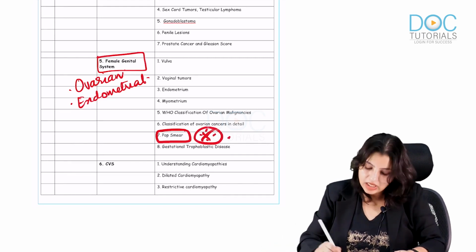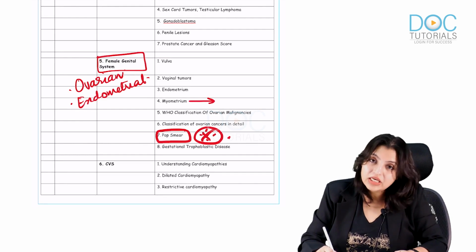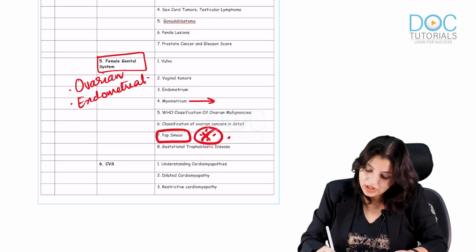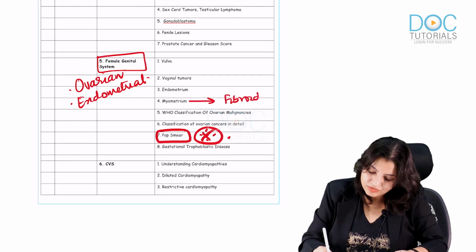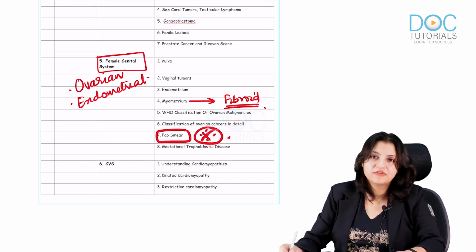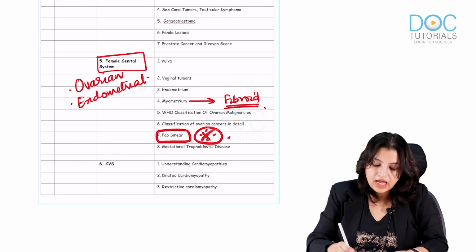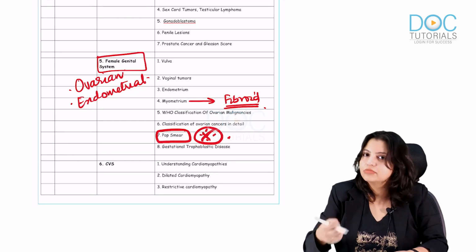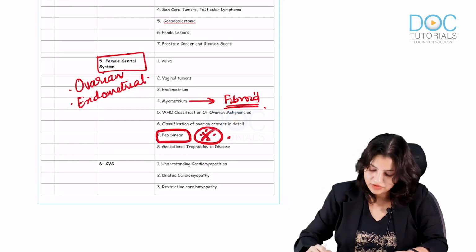Pap smear. In the myometrium, look at the image. Everybody should look at the image of fibroid and its mutation. Pap smear is very important, obviously. And obviously granulosa cell tumor, theca cell tumor, everybody should be very clear with all that.